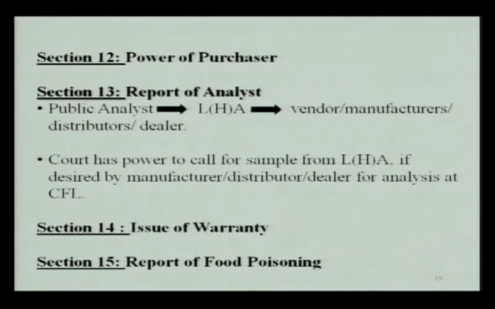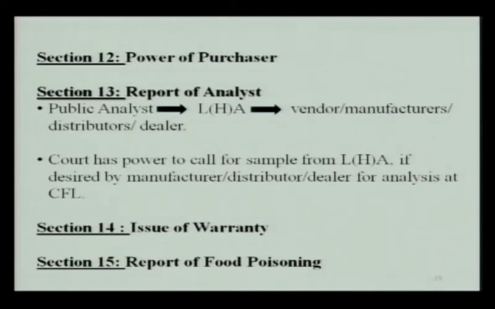The court has the power to call for sample from local health authority if it is desired by the manufacturer or the distributor or the dealer for analysis at central food laboratories. Section 14 is about the issue of warranty. A manufacturer or distributor or dealer has to give a warranty in writing to the vendor for the quality of the food, and this will stand as a defense to the vendor in case of prosecution.